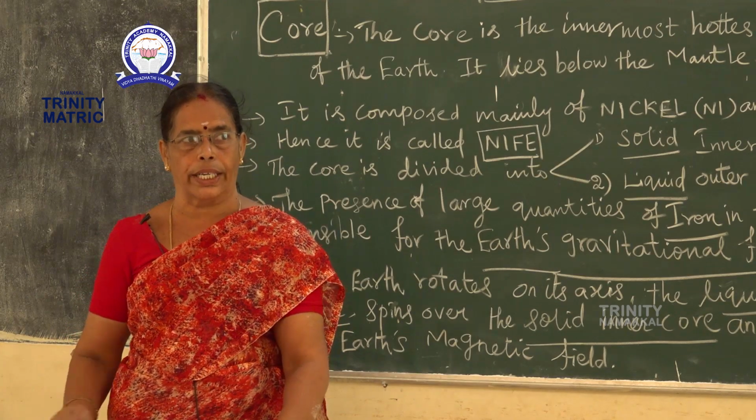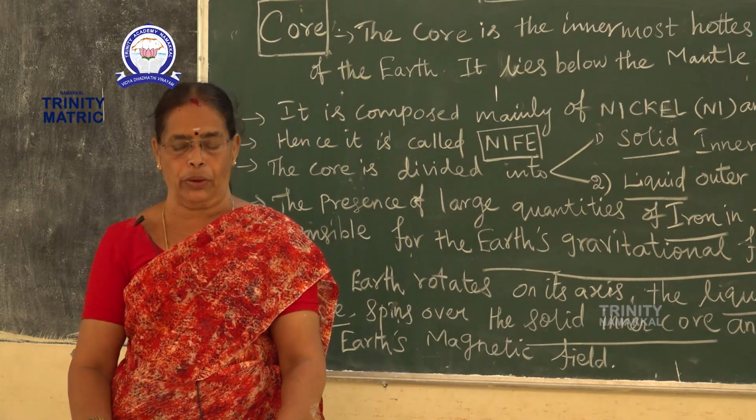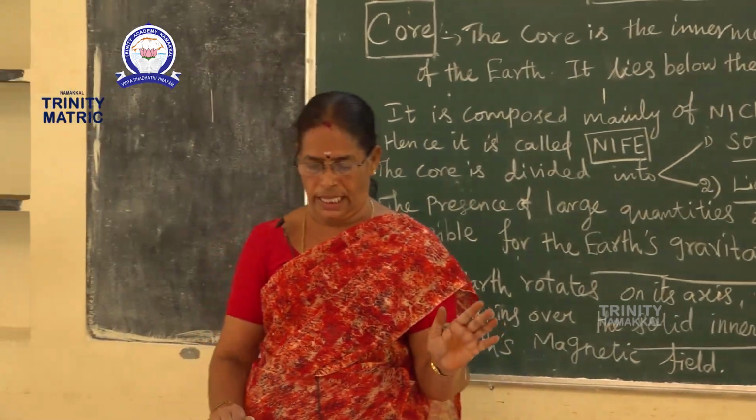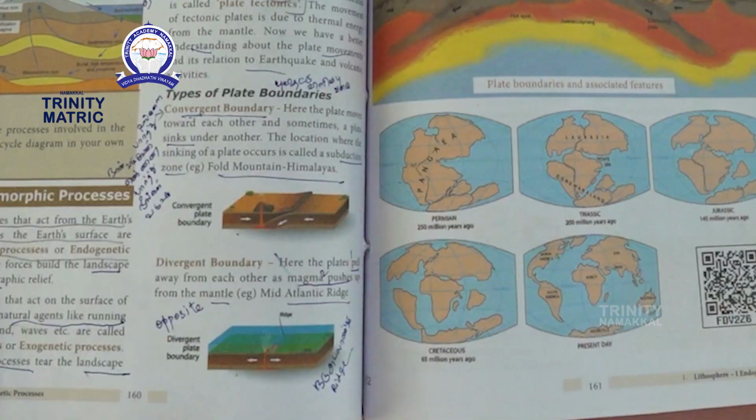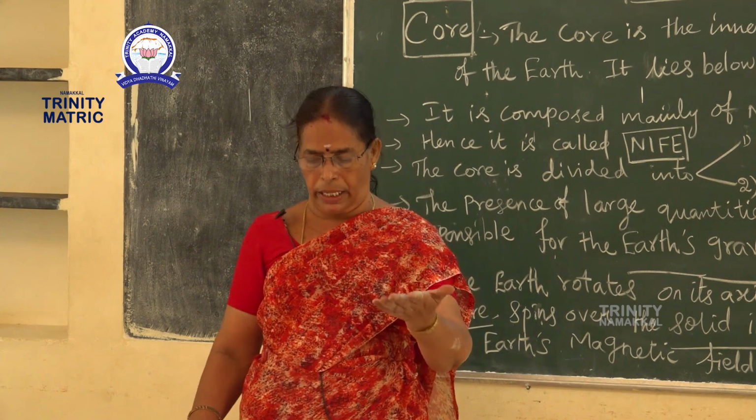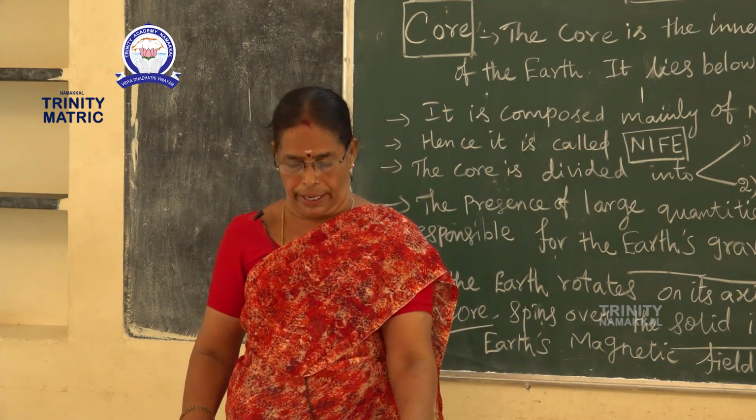Then conservative boundaries. What is conservative? It is a horizontal movement, where the plates move horizontally. That is called a conservative or transform boundary.